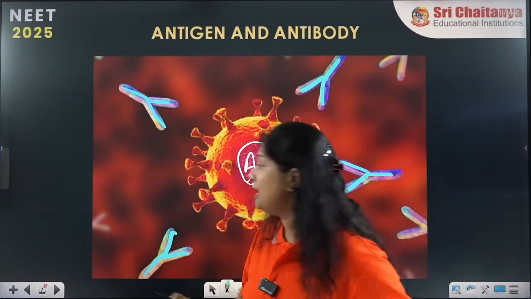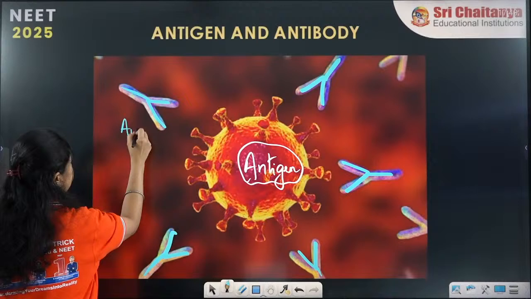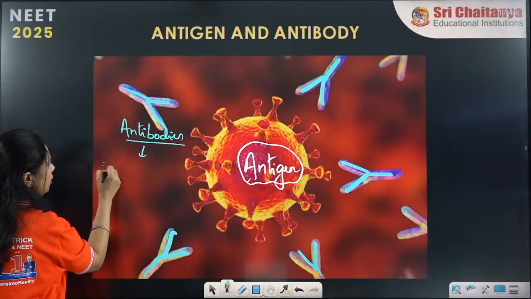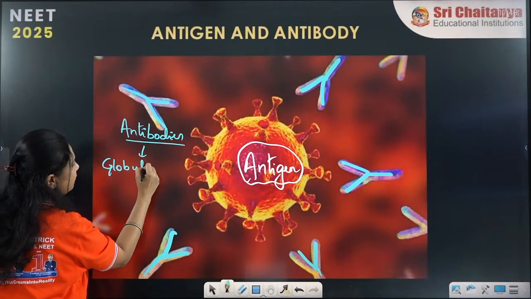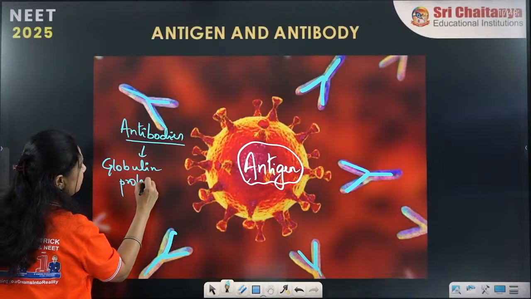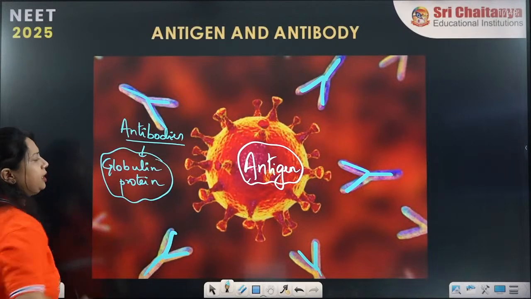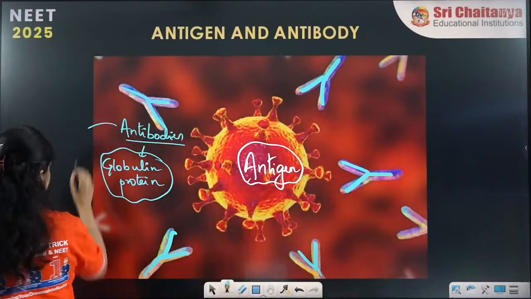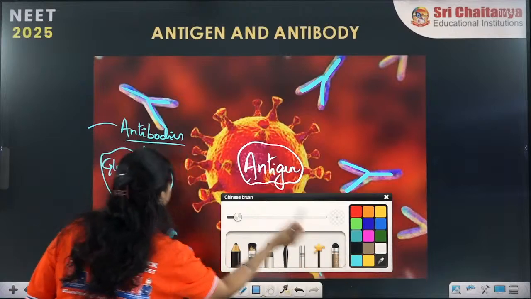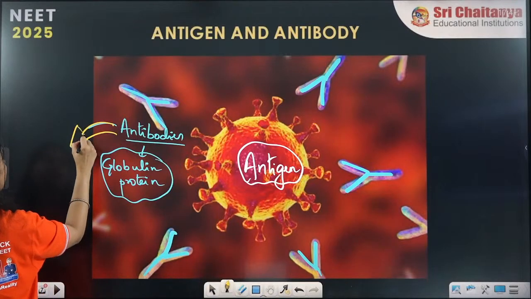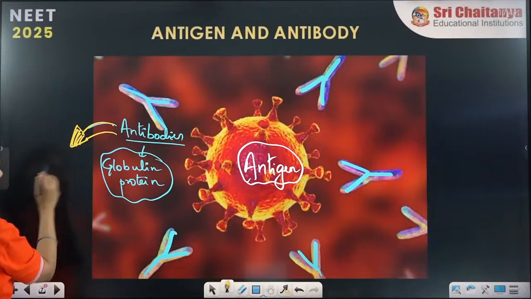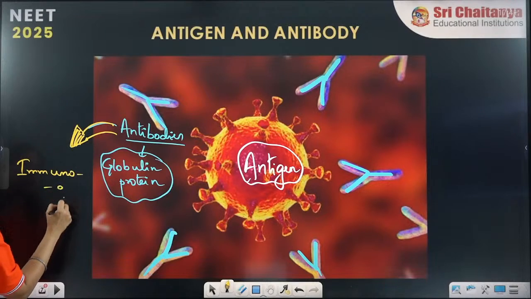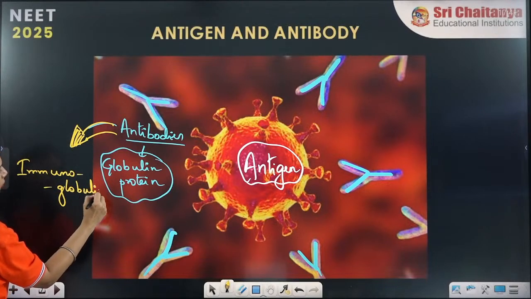What are these antibodies made up of? They are made up of globulin protein. It is a specific type of protein present in our blood. This globulin protein forms the antibodies, and that is why another name of antibodies is immunoglobulin. That is why it is also called immunoglobulin.